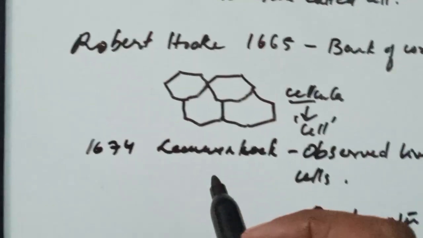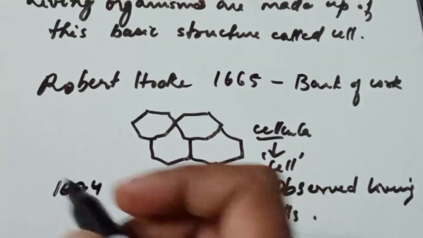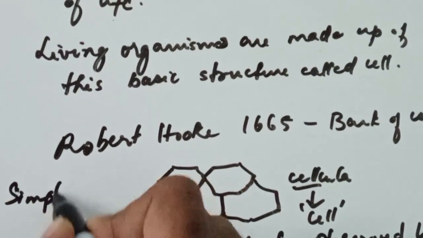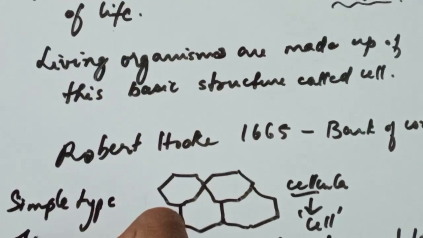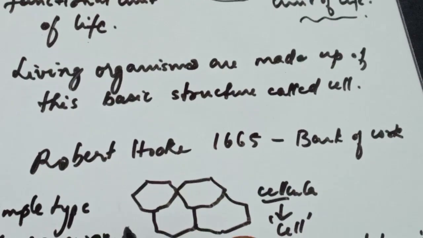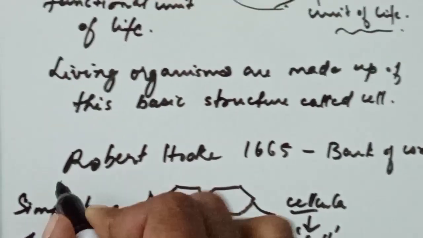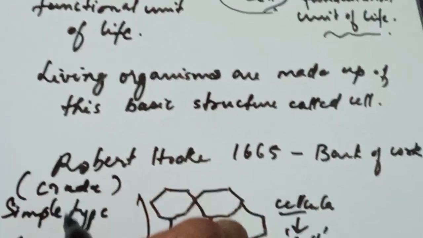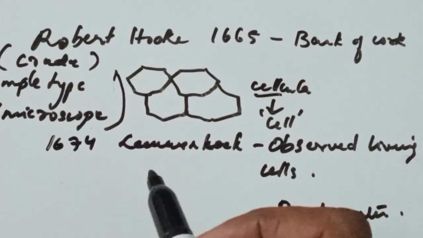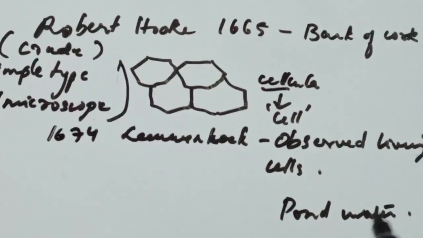So what was used for observing all this? Can we observe these cells with the naked eye? No, of course not. At the time of Robert Hooke, he used a simple type of microscope. That is the modern term used, but it wasn't a microscope, it was a simple crude version, some primitive type of microscope. And later a higher magnification power was used by Leeuwenhoek, and he observed the living cells from the pond water sample.